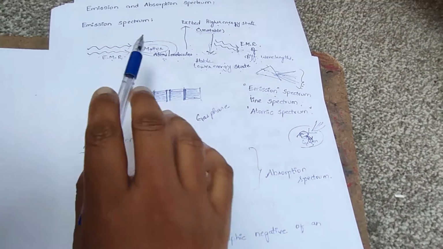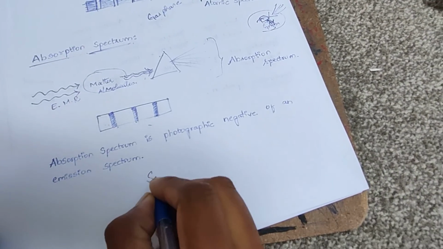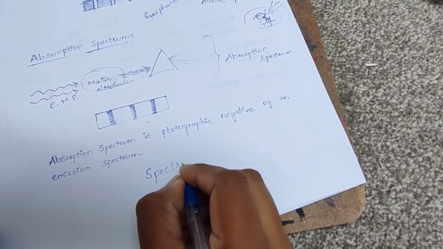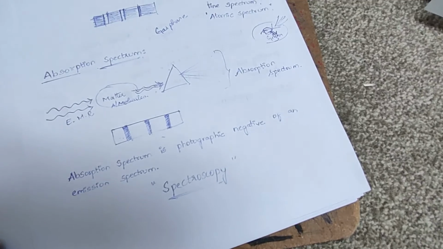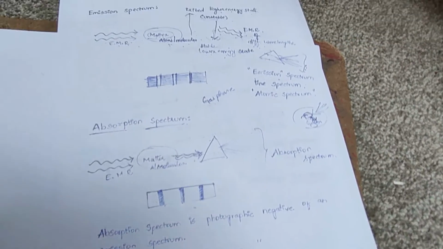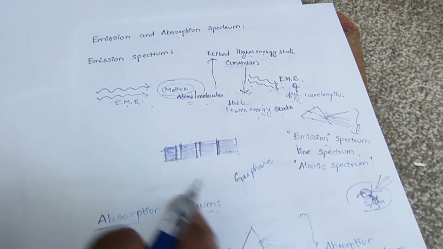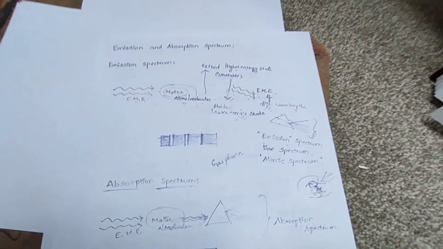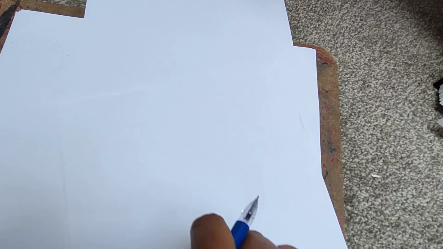Study of these emission spectrum and absorption spectrum is known as spectroscopy. What is the use of the emission spectrum? Every element has a unique line emission spectrum, which is used for the identification of elements.